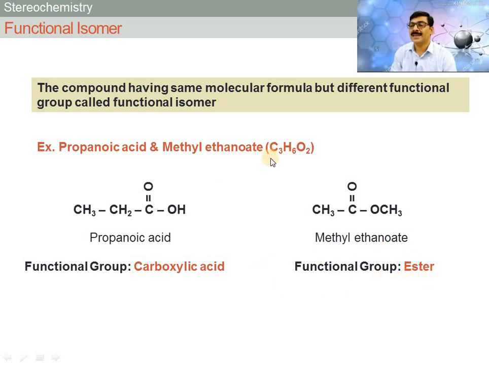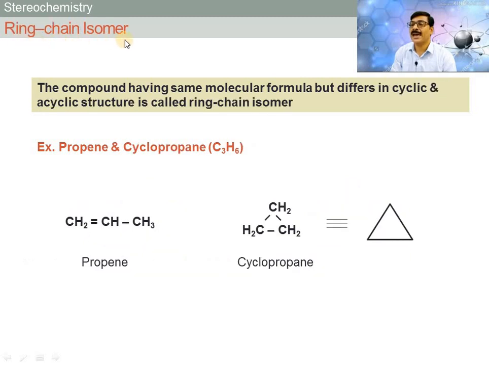Both compounds have same molecular formula, C3H6O2, but functional groups are different. So these are a pair of functional isomers, means compounds having same molecular formula but different functional groups are called functional isomers.